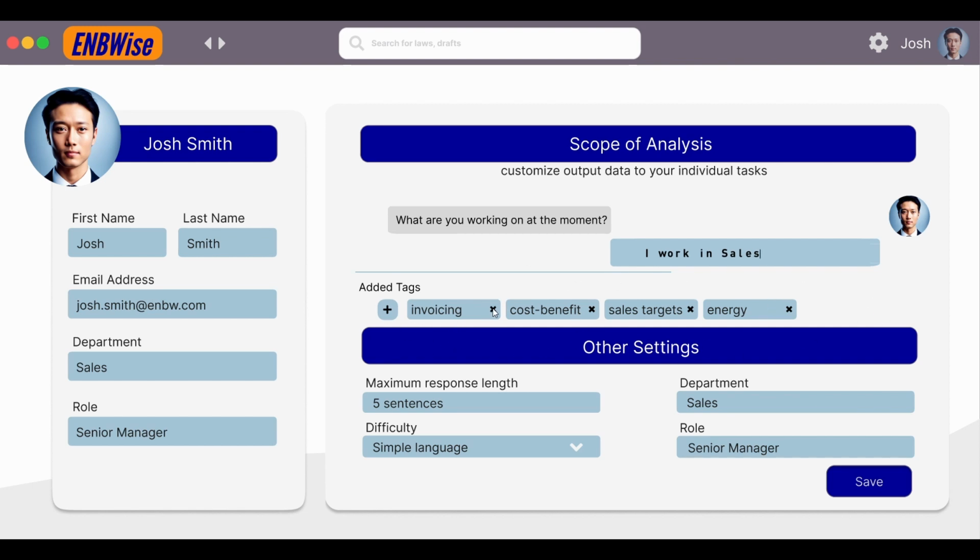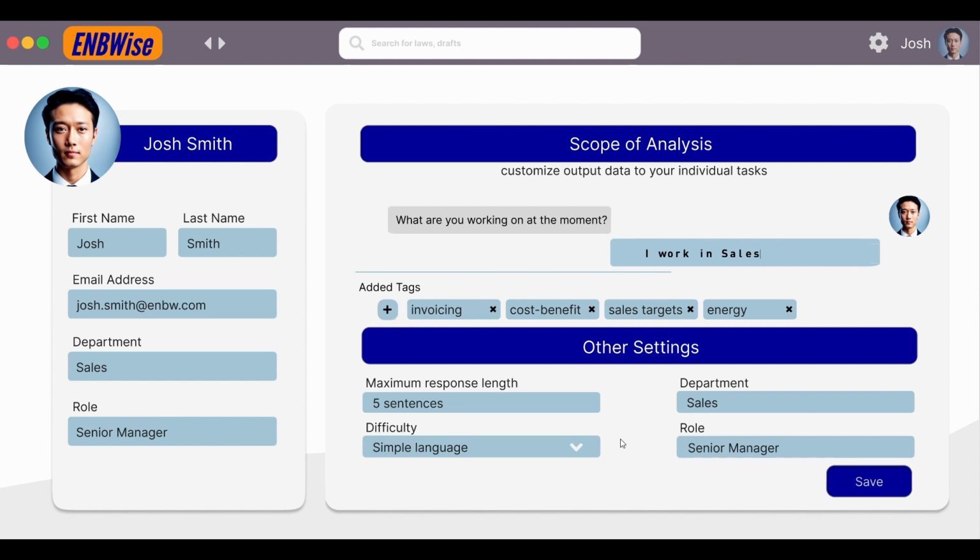And of course they can be changed, they can be deleted, or they can be added manually to give the user the freedom to individualize his whole ENBWise tool. And those tags are used for the prompt generation to customize the answer based on the task that the employee described here via the chat.